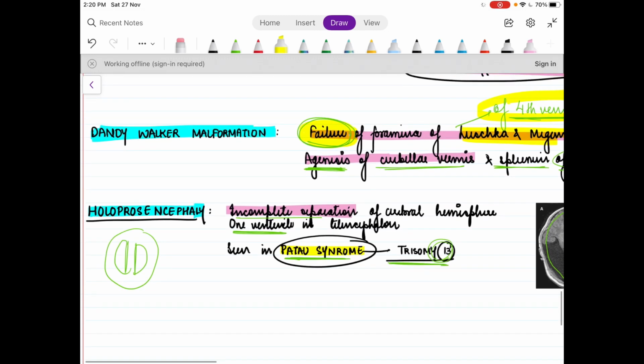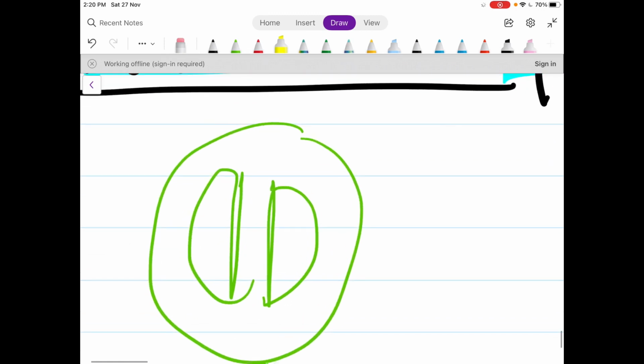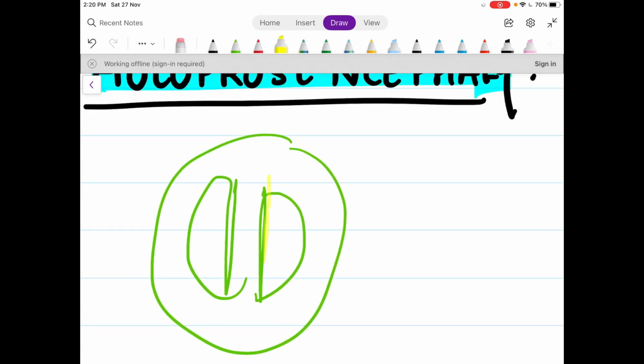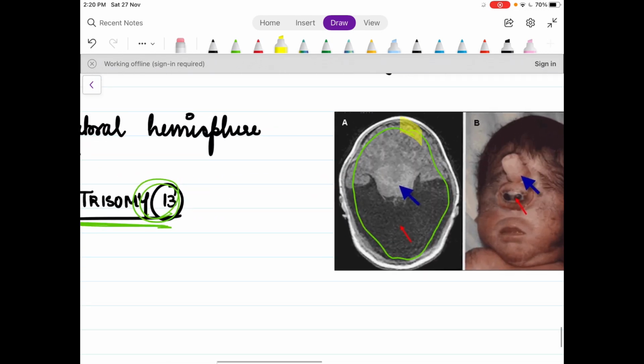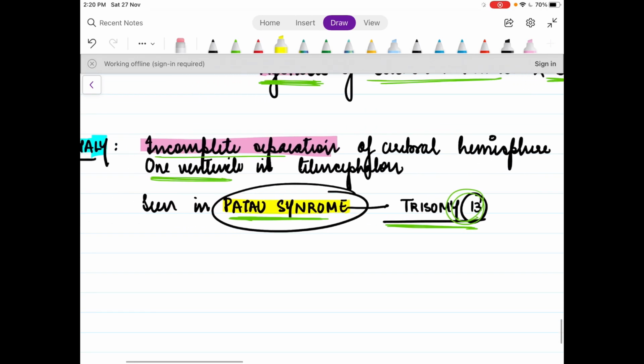And now we come to the last anomaly of today, holoprosencephaly. What is holoprosencephaly? It is the incomplete separation of the cerebral hemispheres. As we all know, in a human brain there are two cerebral hemispheres, and thus the MRI should look like it has two cerebral hemispheres. But how is this looking here? Here we can see only a single cerebral hemisphere with no septation in between, right? There is no septation in between. It is just a single hemisphere, and thus will also have a single ventricle.